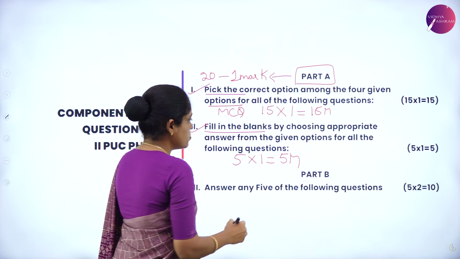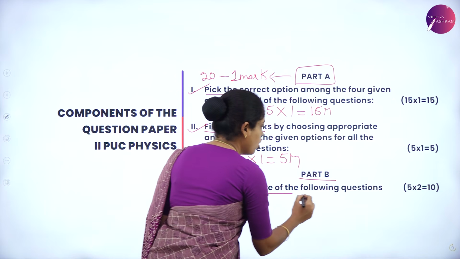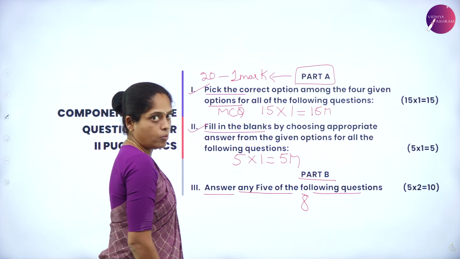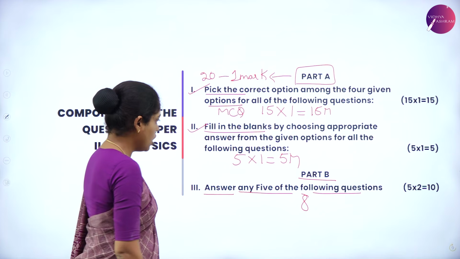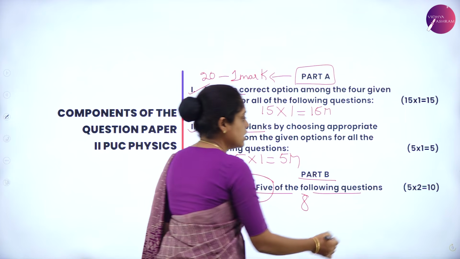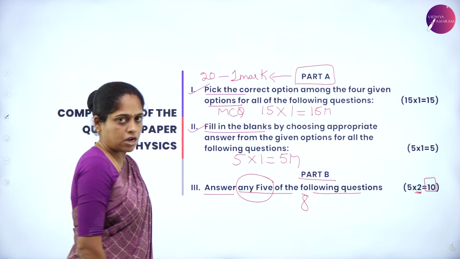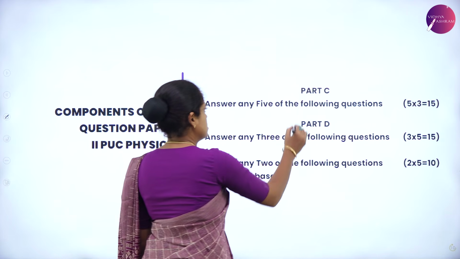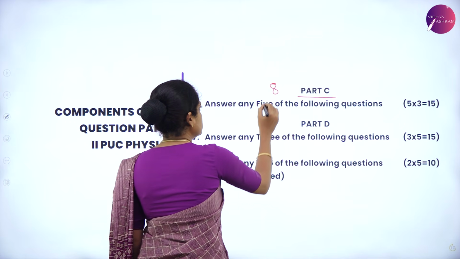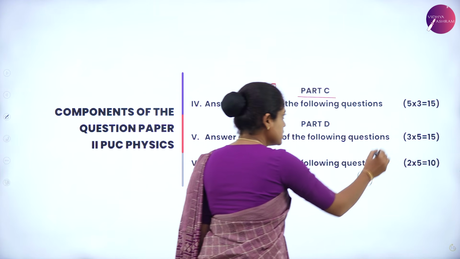The next part is part B. You have to answer any 5 of the following questions. It means you have 8 questions. The total number of questions in part B is 8, out of which you have to answer any 5, which carry 2 marks each. So, the total mark is 10 in part B. The next part is C. In the same way as part B, you have 8 questions, out of which you have to answer any 5, which carry 3 marks.